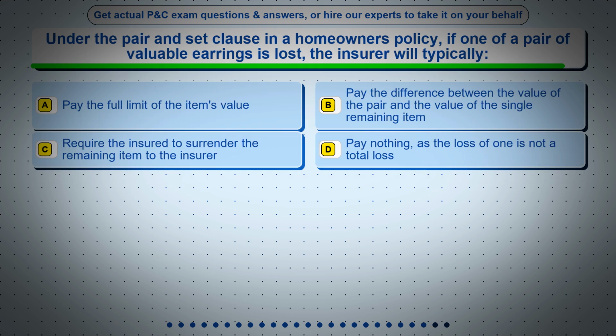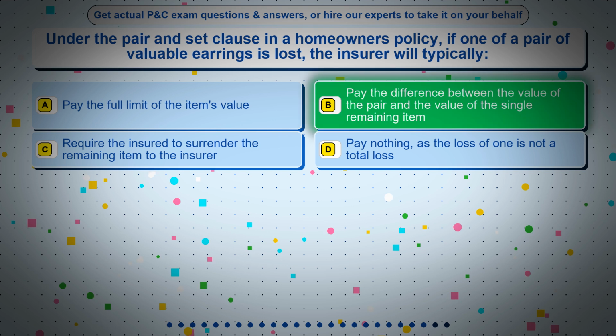Question 23. Under the pair and set clause in a homeowner's policy, if one of a pair of valuable earrings is lost, the insurer will typically, option A, pay the full limit of the item's value, option B, pay the difference between the value of the pair and the value of the single remaining item, option C, require the insured to surrender the remaining item to the insurer, option D, pay nothing, as the loss of one is not a total loss. The correct answer is option B, pay the difference between the value of the pair and the value of the single remaining item.